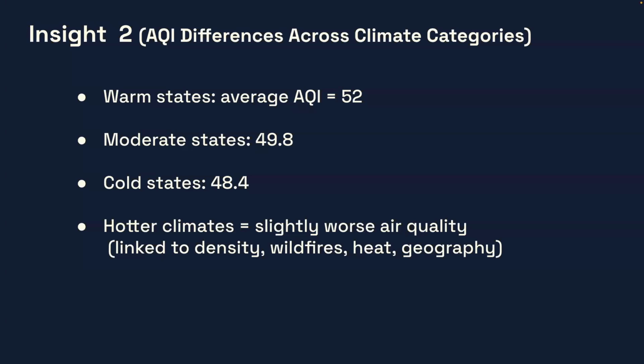Now for data insight two, which is the AQI differences across climate categories, what we found is that the warm state average is 52, moderate states is 49.8, and cold states is 48.4. So essentially this leads us to the conclusion that hotter climates can lead to slightly worse air quality, and this can be linked to density, wildfires, heat, and geography.